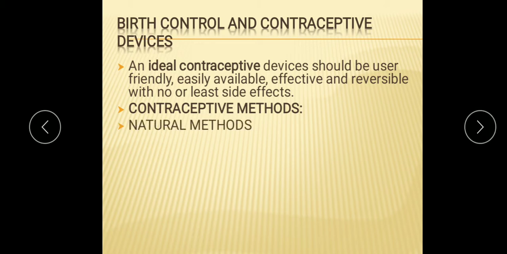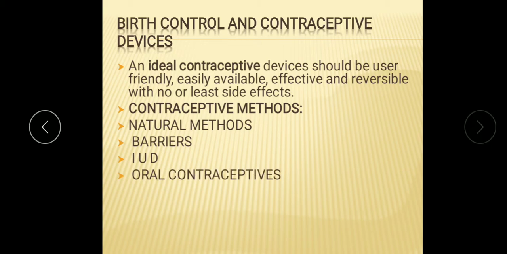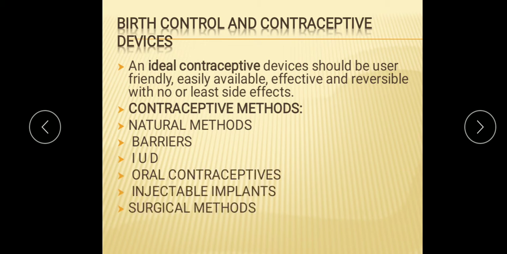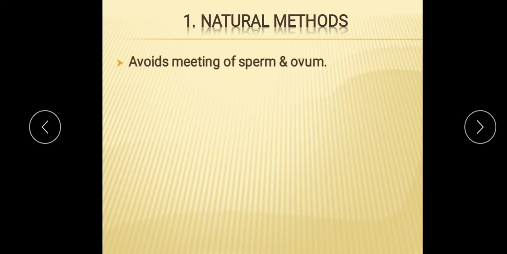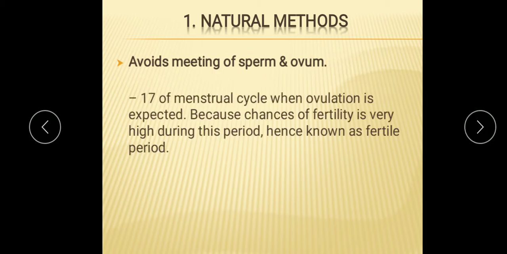The different contraceptive methods are natural methods, barriers, IUDs, oral contraceptives, injectable implants and surgical methods. One by one we will see all these methods. First we will start with the natural methods. These are used to avoid the meeting of sperm and ovum.